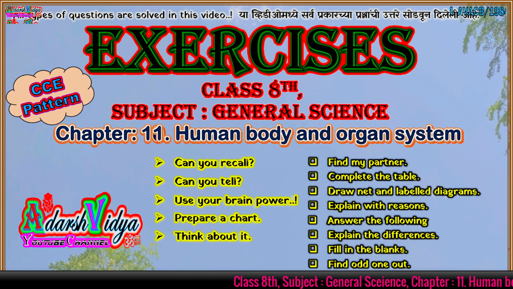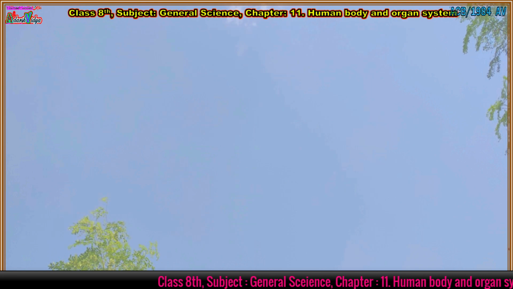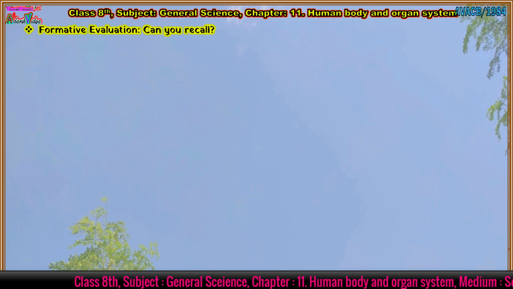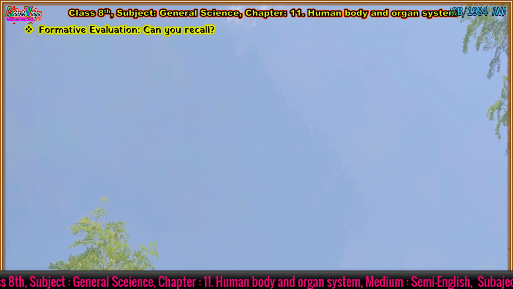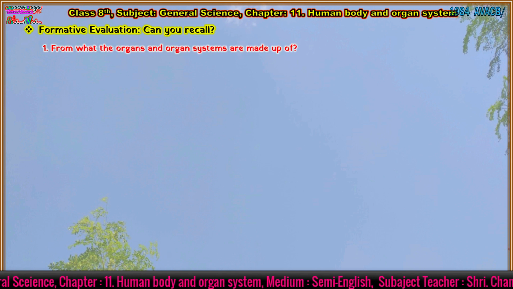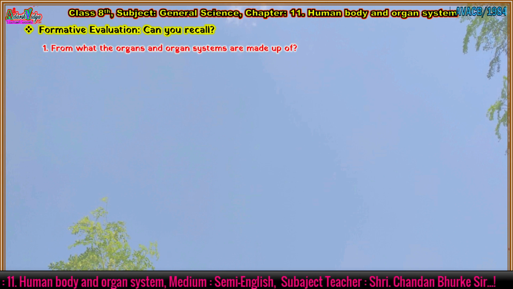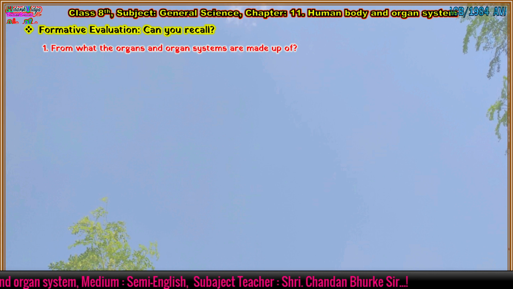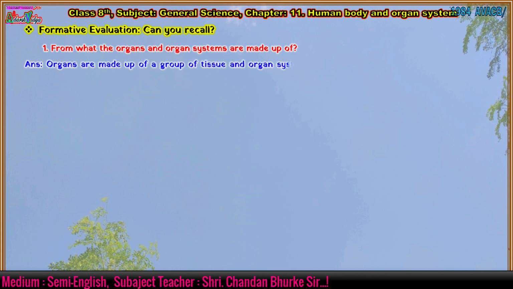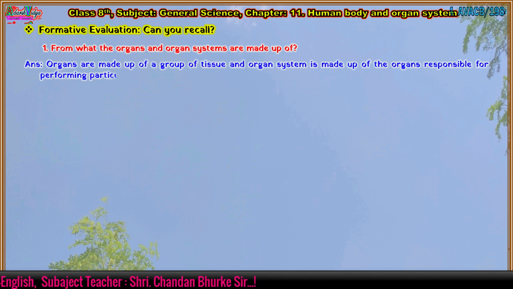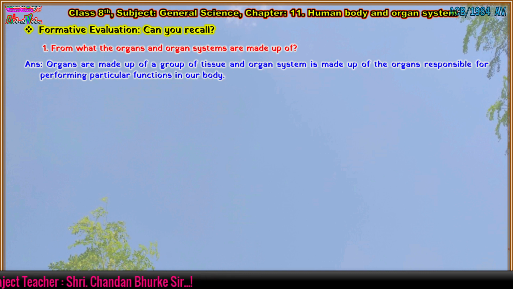So, let's start. In the beginning we will see formative evaluation. Can you recall? Question first. What are organs and organ systems made up of? Answer is: organs are made up of a group of tissues, and an organ system is made up of the organs responsible for performing particular functions in our body.